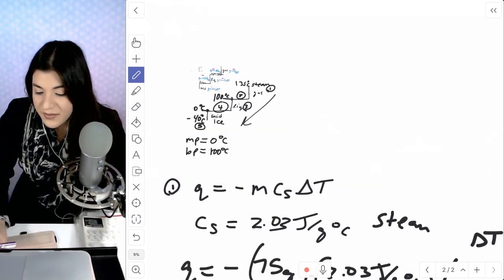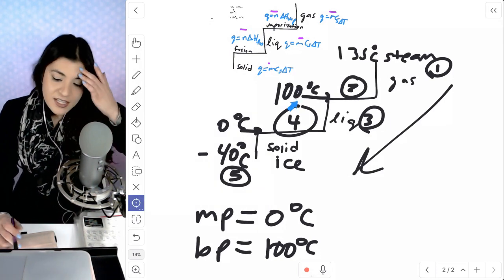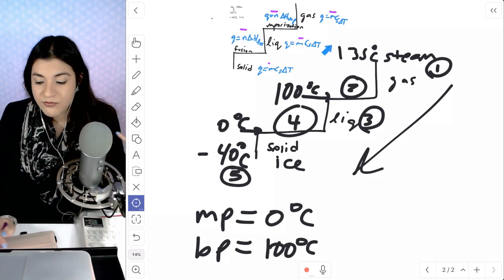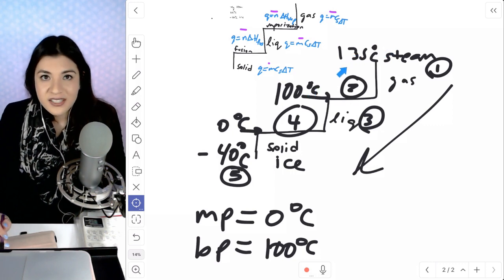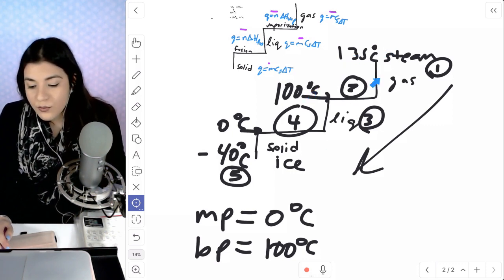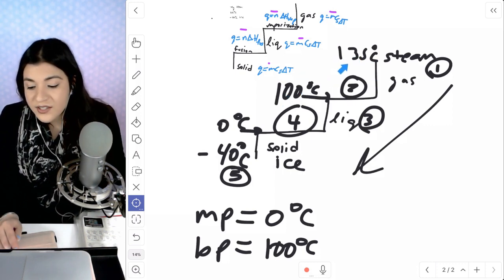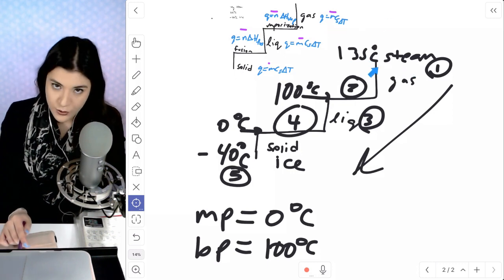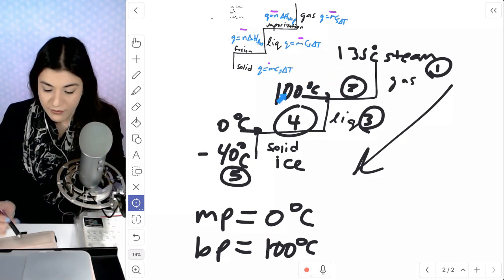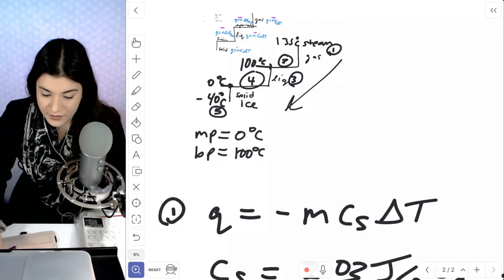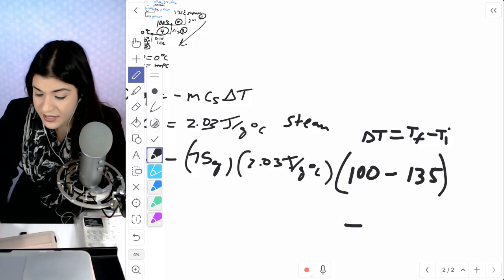So let's go back to the diagram that I drew. The reason why I put the boiling point and the melting point is because we're not just subtracting the final, like the steam to the ice, we're subtracting from every little change in state. So we're going to subtract 100 minus 135, because this is our initial. We're starting off at 135, going to our final temperature of 100 degrees Celsius. So that's what my first change would be, 100 minus 135. So let's put that here. 100 minus 135 will give us a negative 35 degrees Celsius.